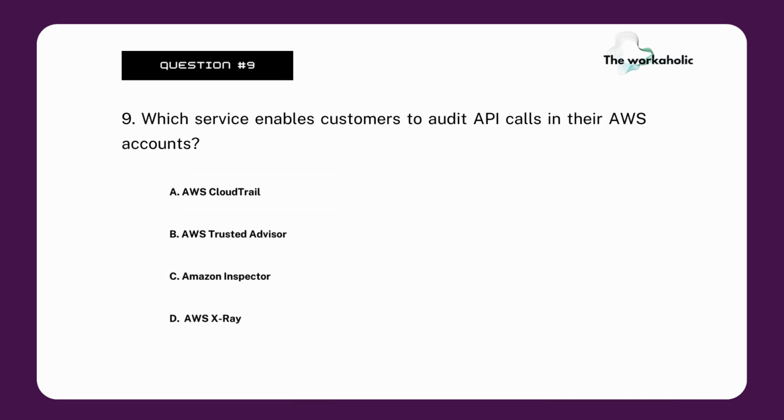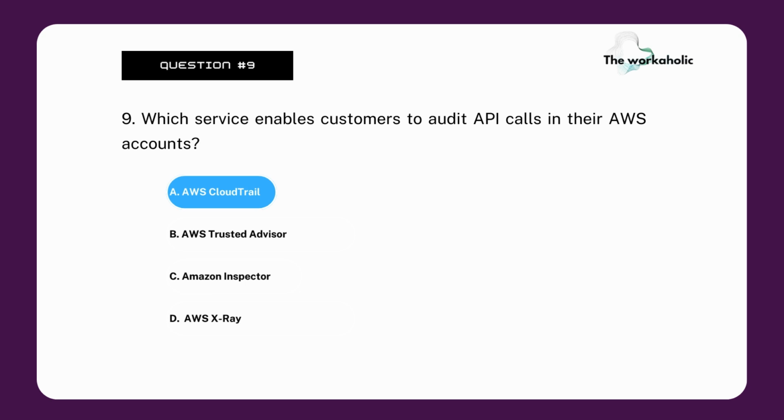Which service enables customers to audit API calls in their AWS accounts? CloudTrail, Trusted Advisor, Amazon Inspector, or AWS X-Ray? This question is one of the giveaway questions. Whenever you see audit API calls or events or logs, directly go with CloudTrail. So option A is the correct one.